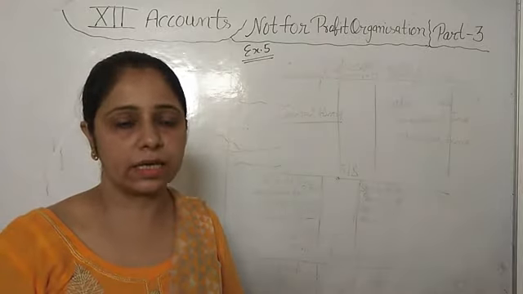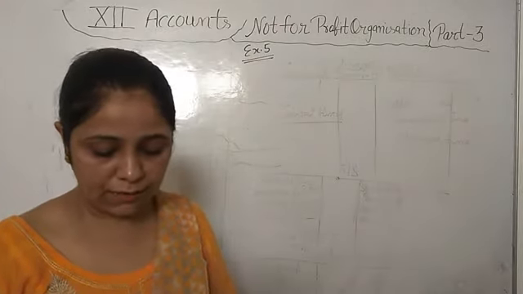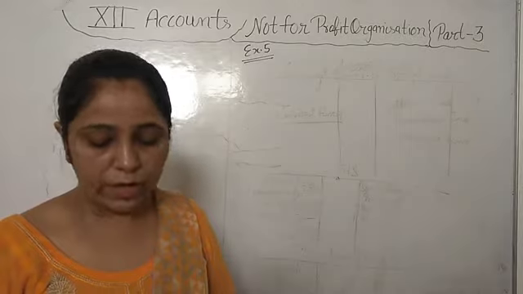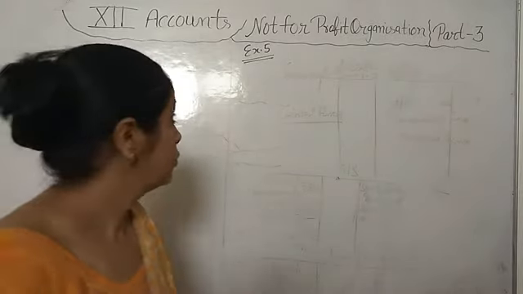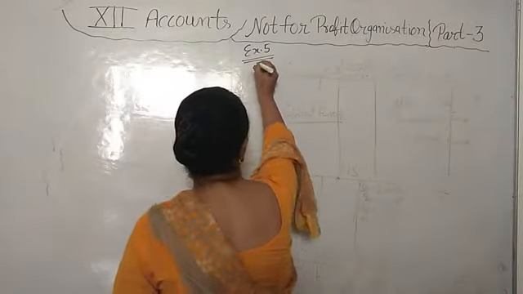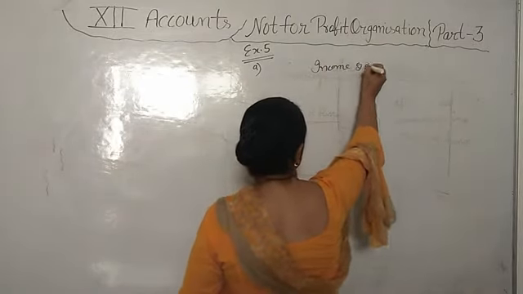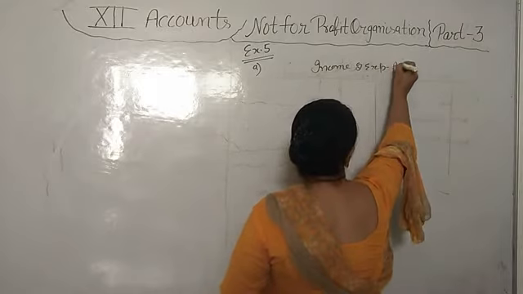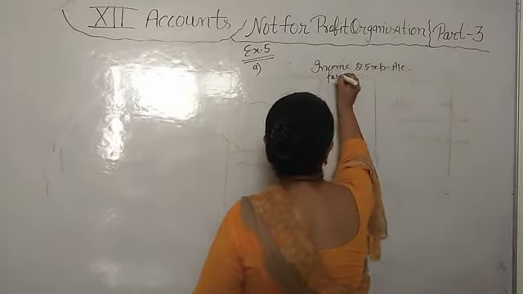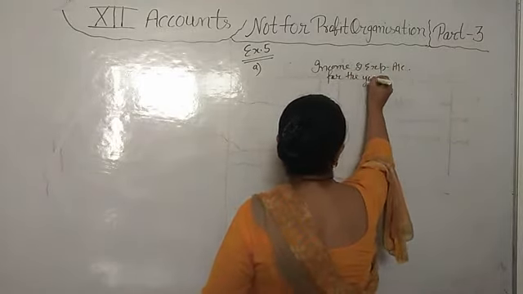3 cases are given to us. In the first case, prize awarded is 5,000, and no prize fund is there.